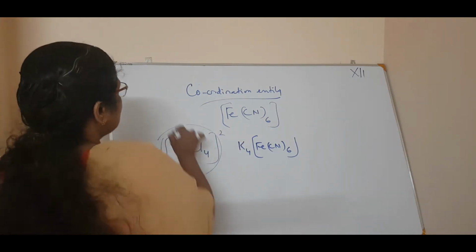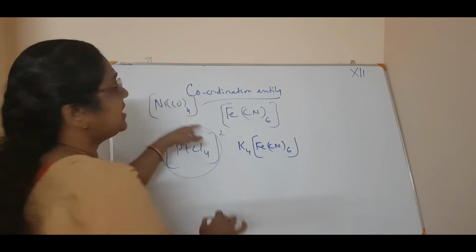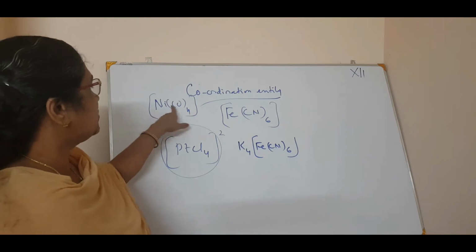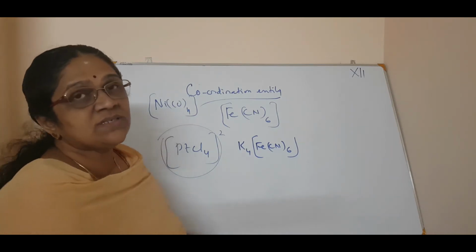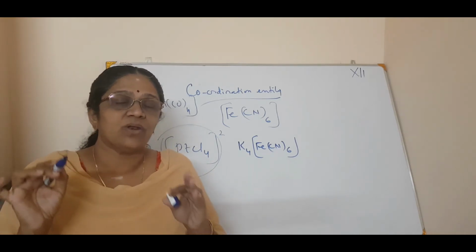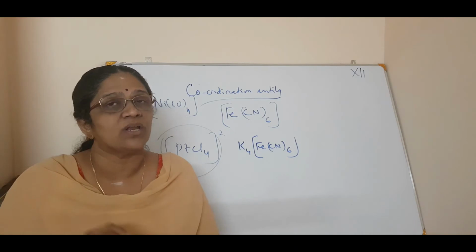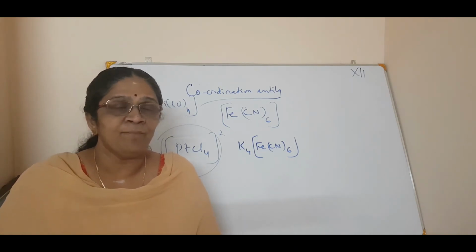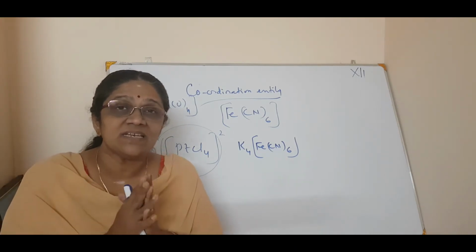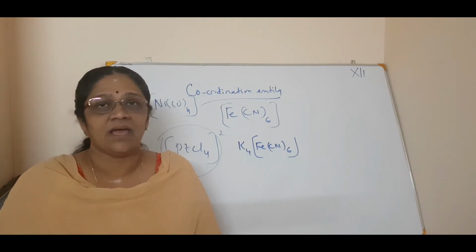[Ni(CO)4] is also a coordination entity, where the metal is there, and the molecules or ions bound to it make up the coordination entity. Clear? Now, how will you define a central metal ion?